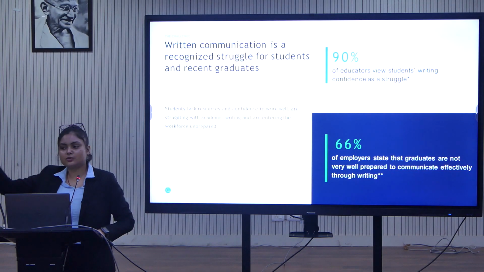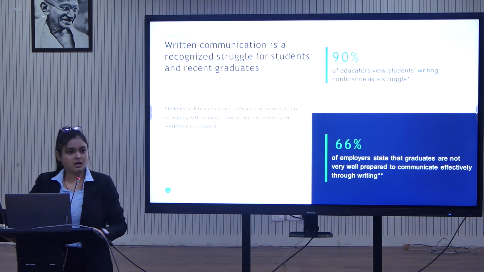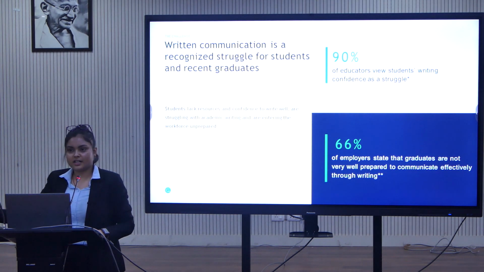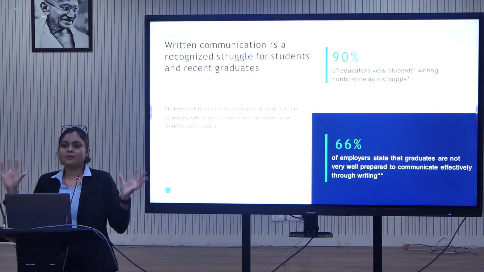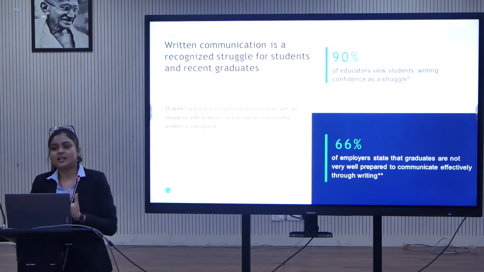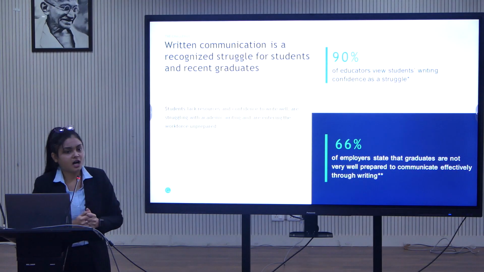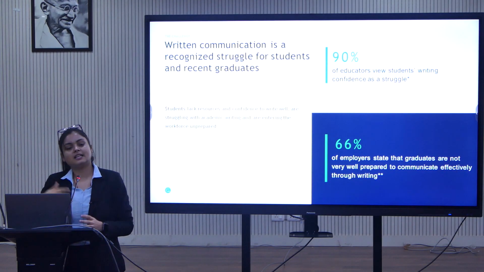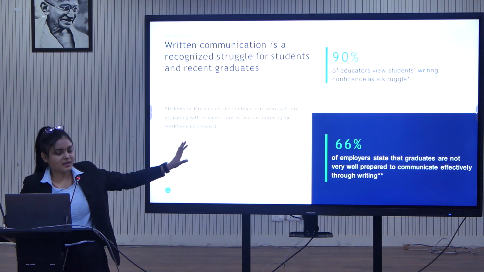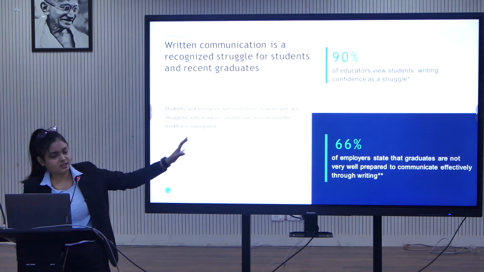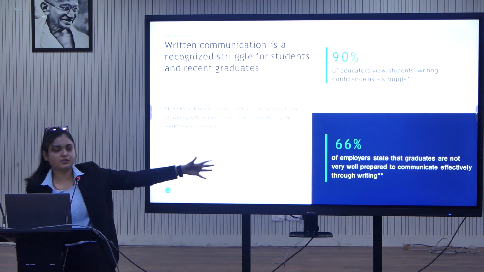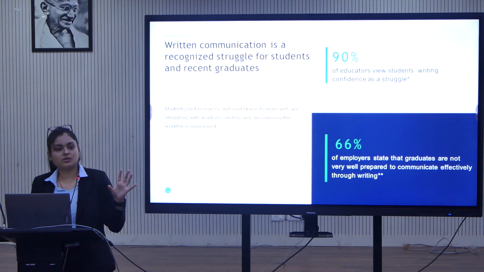If you're writing an email to the director of the organization requesting something, that has a different style of writing. So apart from knowing the basics, the graduates or the students should be aware how to write effectively in English. This is based on a survey that 66% of employers find graduates unable to write effectively.